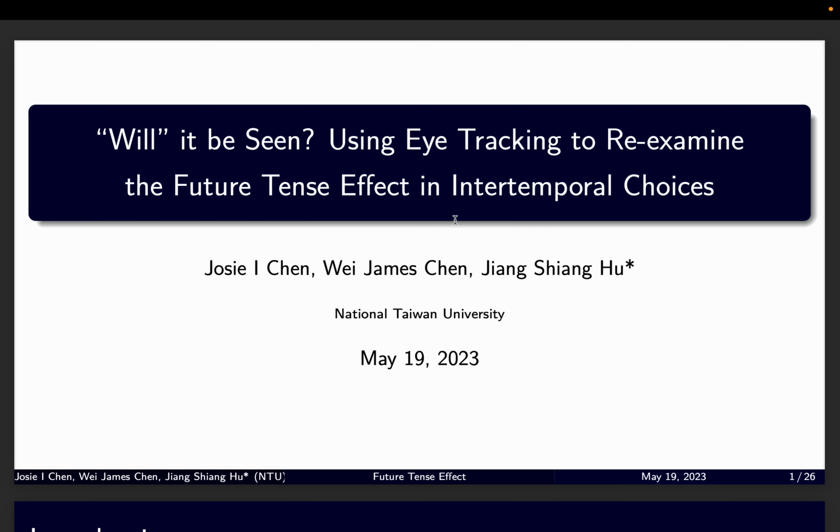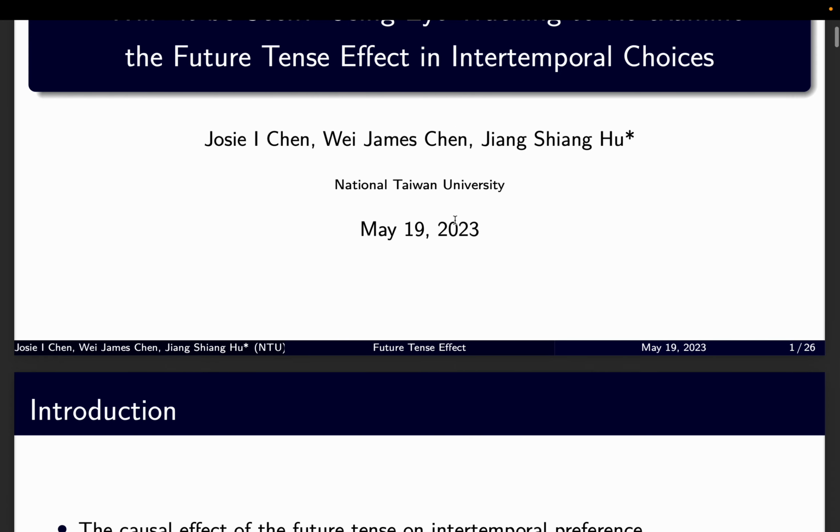Hi everyone, I'm Zhang Shanhu from National Taiwan University. This is a joint paper with Josie E. Chen and Wei-Jian Chen, titled Will It Be Seen? Using Eye Tracking to Re-examine the Future Tense Effect in Intertemporal Choices. We will use the 15 minutes for the presentation and leave 5 minutes for the QA.